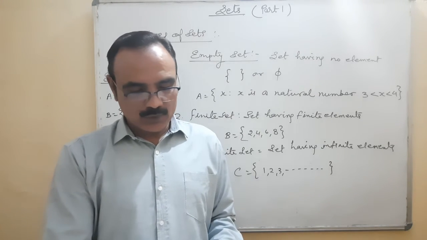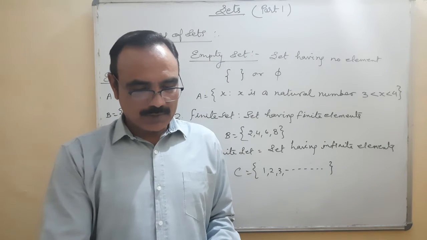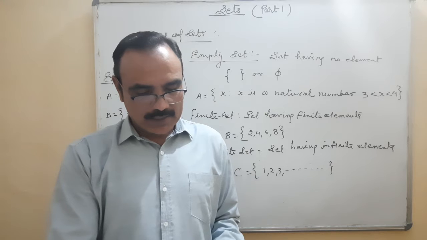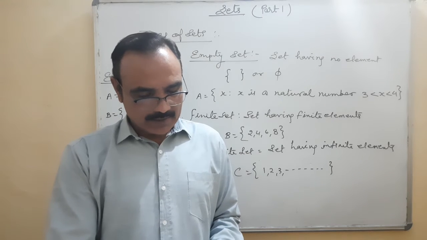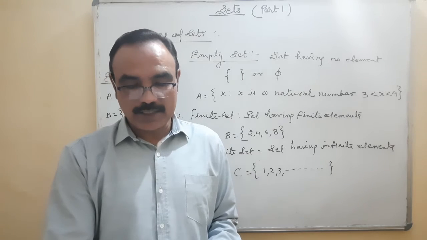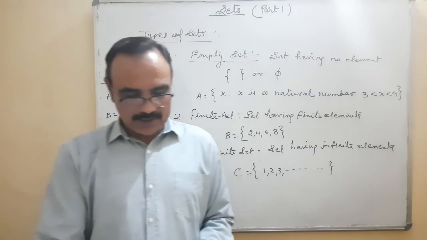Here exercise 1.2 is based on that. Which of the following are examples of the null set, which of the following are examples of finite sets, state whether each of the following sets is finite or infinite. Any one or two, we'll just discuss that.